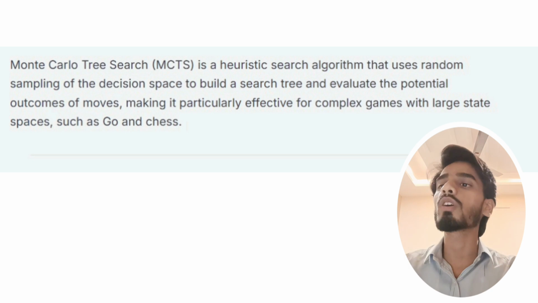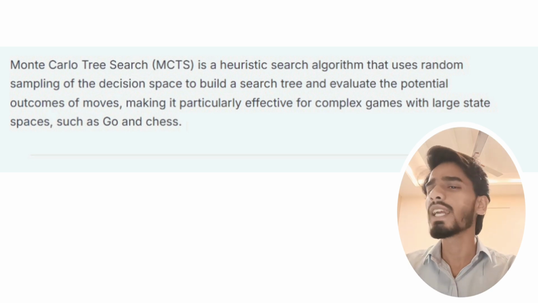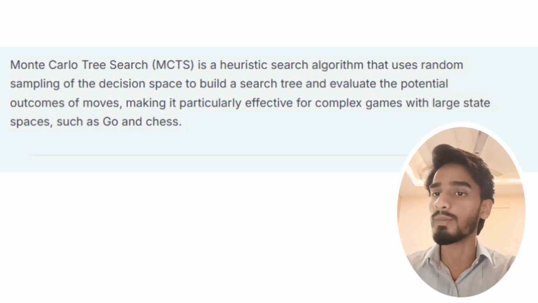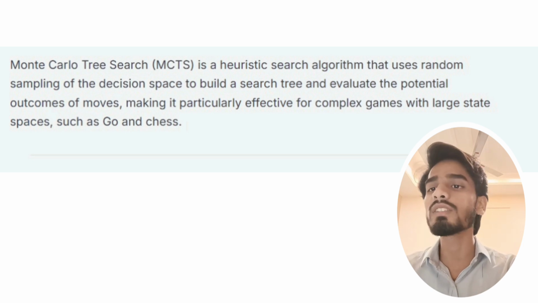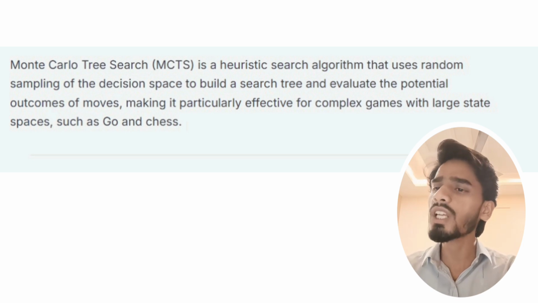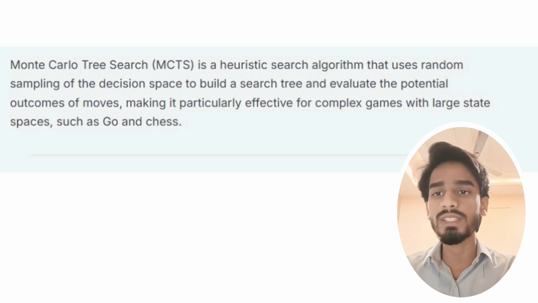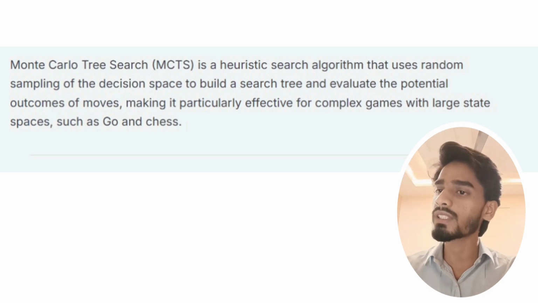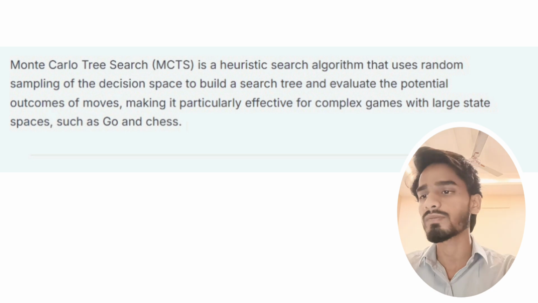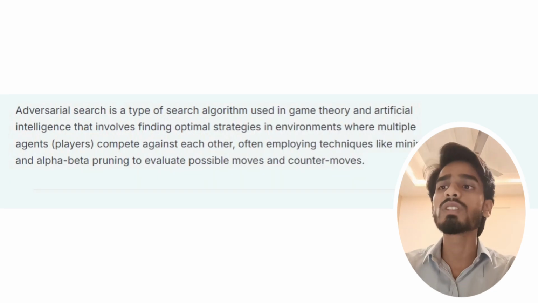Next is Monte Carlo tree search. It is also a heuristic search algorithm that uses random sampling of the decision space to build a search tree and evaluate the potential outcomes of moves, making it particularly effective for complex games with large state spaces such as Go and chess.